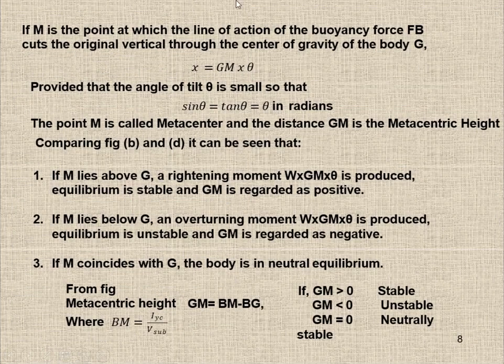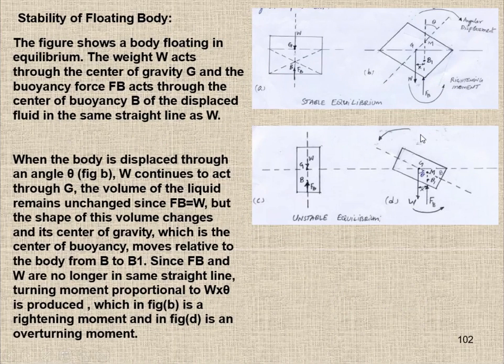So let's see, M is the point at which the line of action of the buoyancy force cuts the original vertical through the center of gravity G. So here you can see we take a vertical line straight up along the centroidal axis, where the centroidal axis intersects the line of buoyancy, that point is called the metacenter. Okay, and MG is called the metacentric height.